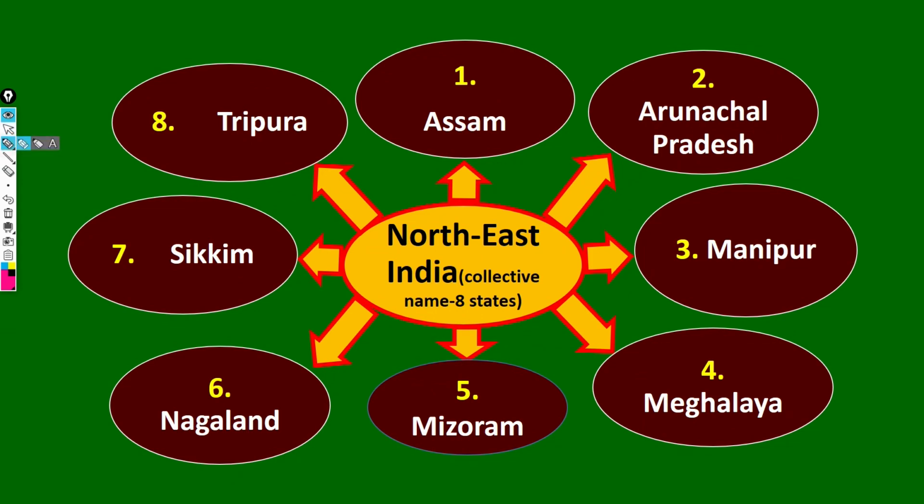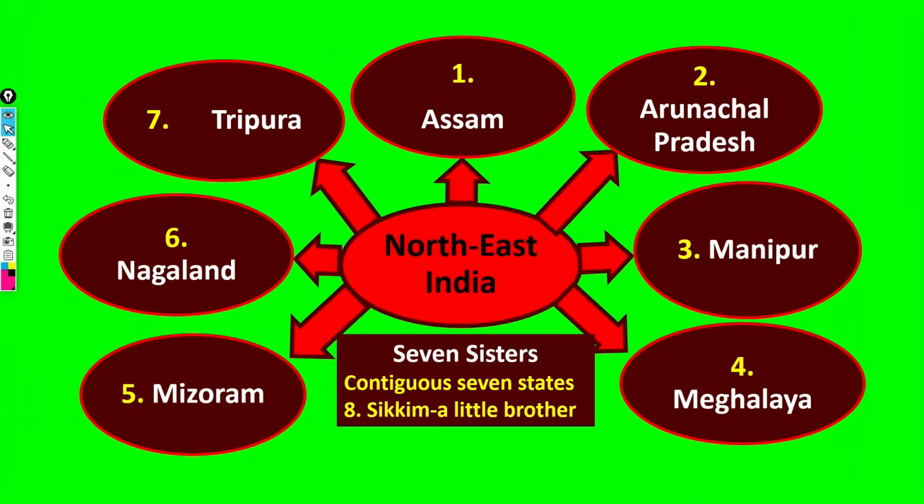And as I have already told you, 2 H, then 3 M, you can remember this, and N S T. So, Assam, Arunachal Pradesh, Manipur, Meghalaya, Mizoram, Nagaland, Sikkim and Tripura, they are the 8 states that form the Northeast India, right. And only excluding Sikkim, all these 7 states, Assam, Arunachal Pradesh, Manipur, Mizoram, Meghalaya, Nagaland and Tripura, are called 7 sisters.